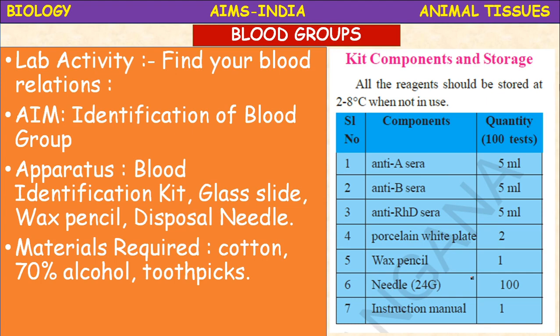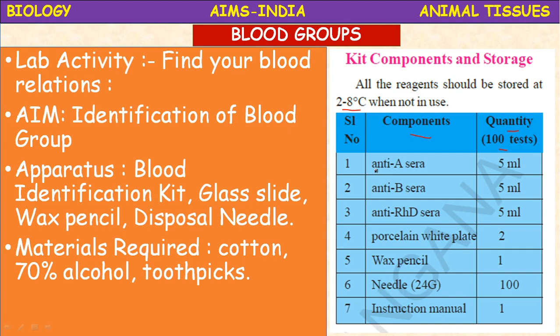The kit components and the storage: all the reagents should be stored at 2 to 8 degrees centigrade, means in the refrigerator when not in use. The reagents, the components and the quantity required for 100 tests, 5 ml of each reagent.